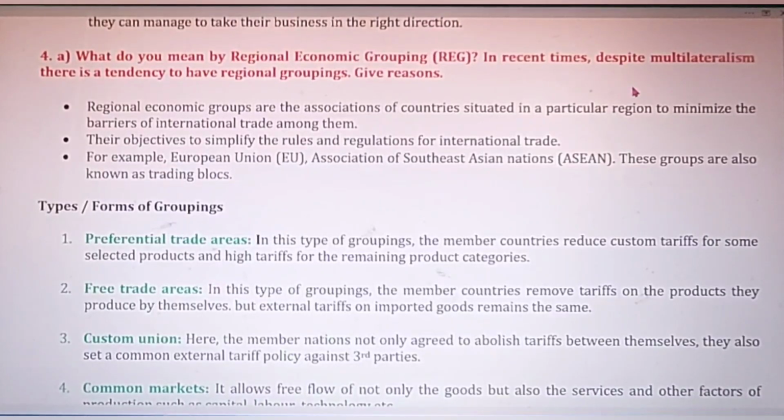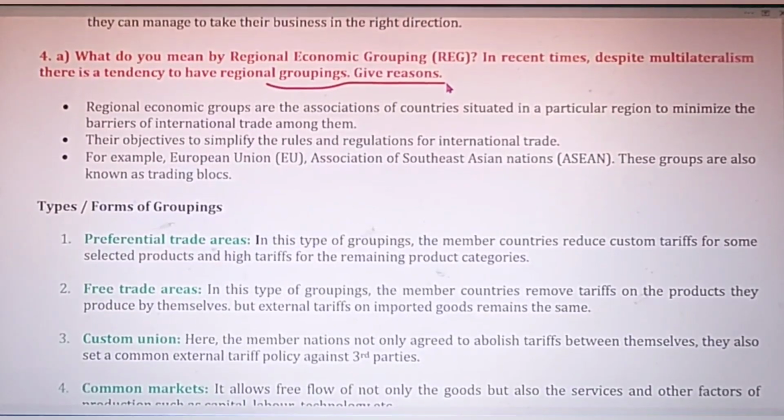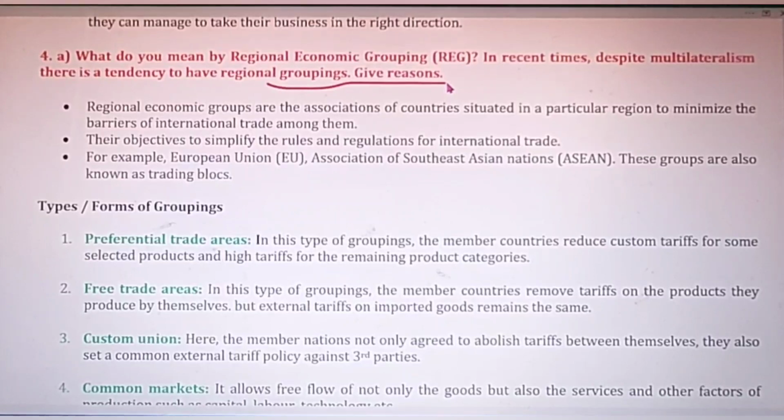And in recent times, despite multilateralism, there is a tendency to have regional groupings. Explain with regions. I have already discussed this question in the previous video also. And let me brief you this.